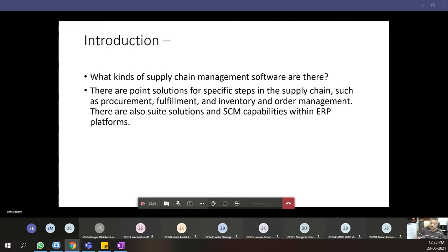Enterprise Resource Planning. Yes. So enterprise resource planning is actually an intelligent and smart software which is being developed by many companies around the world.